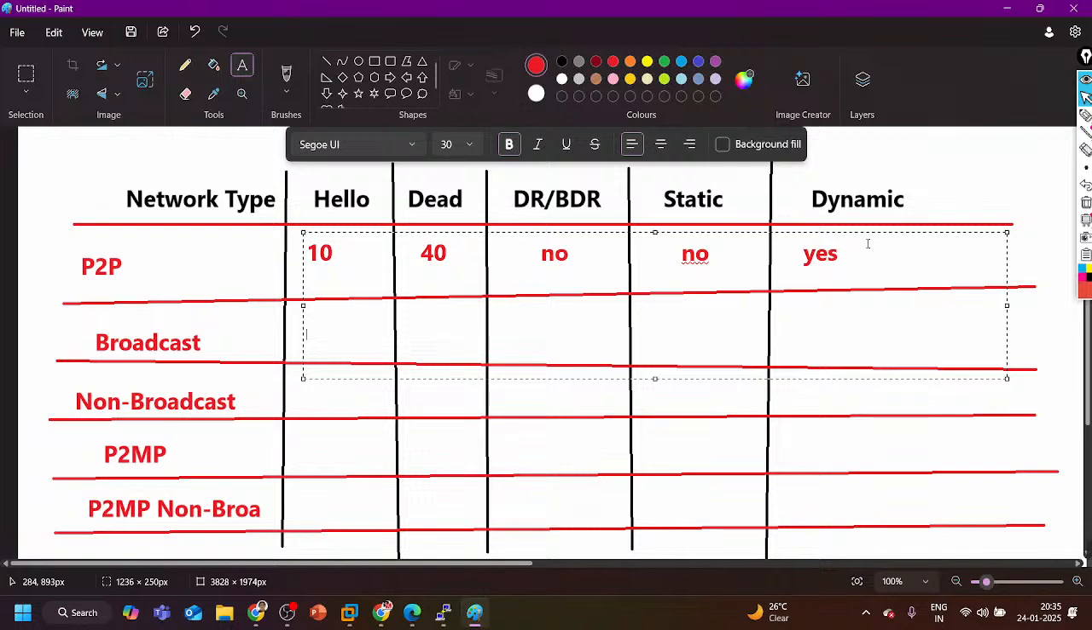Here, what will be the hello interval? Again 10 seconds. Dead interval, 40 seconds. DR BDR election will happen. Static neighborship? Yes, possible. Dynamic neighborship? No. In broadcast, static neighborship is not possible, dynamic yes.